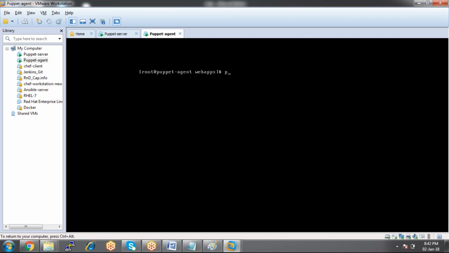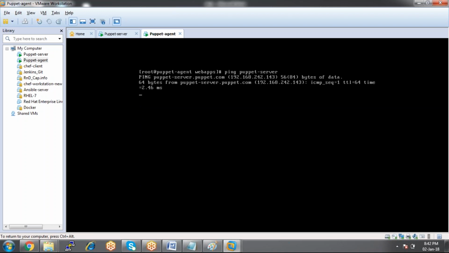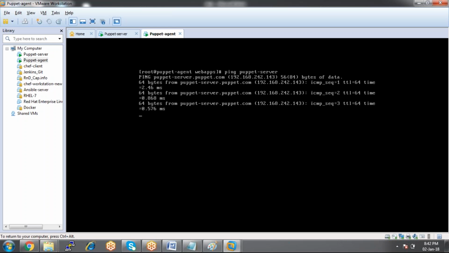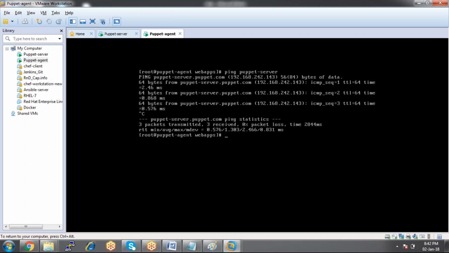Now, for example, here I'm on the client machine. From the client machine itself, I want to ping the server with the help of the server alias name. Now I'm able to ping it. So far we were pinging a particular machine with the IP address, but here we are talking about the host names and the alias names.